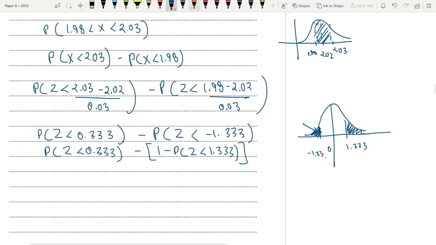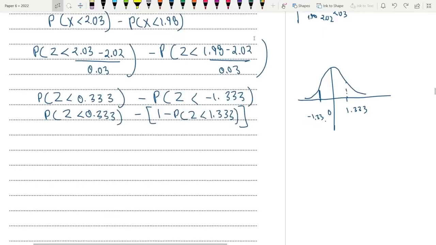But we cannot find that directly. So what am I going to do? I'm basically going to find out this region, and then subtract, this is basically P(Z) is less than 1.33, then subtract 1 from that. We're going to subtract this from 1 basically. As a result, we're going to end up with this area, which is the same as this area. So that is the logic behind converting this minus sign into 1 minus P(Z) is less than this. So let's move on then.